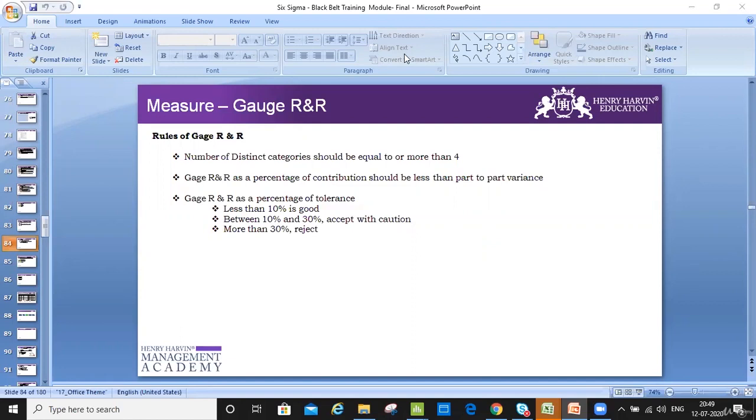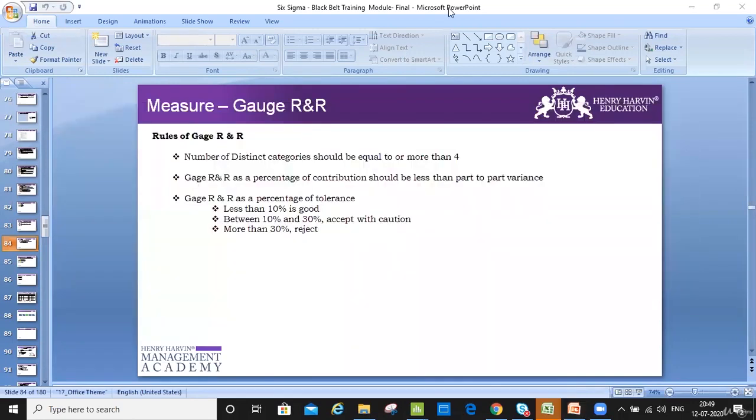Please repeat, Vasu: how many parts did you consider? 3 appraisers and 10 trials. And how many parts do you measure? 10 parts. Okay, because then in that case, you want to do it again and again.